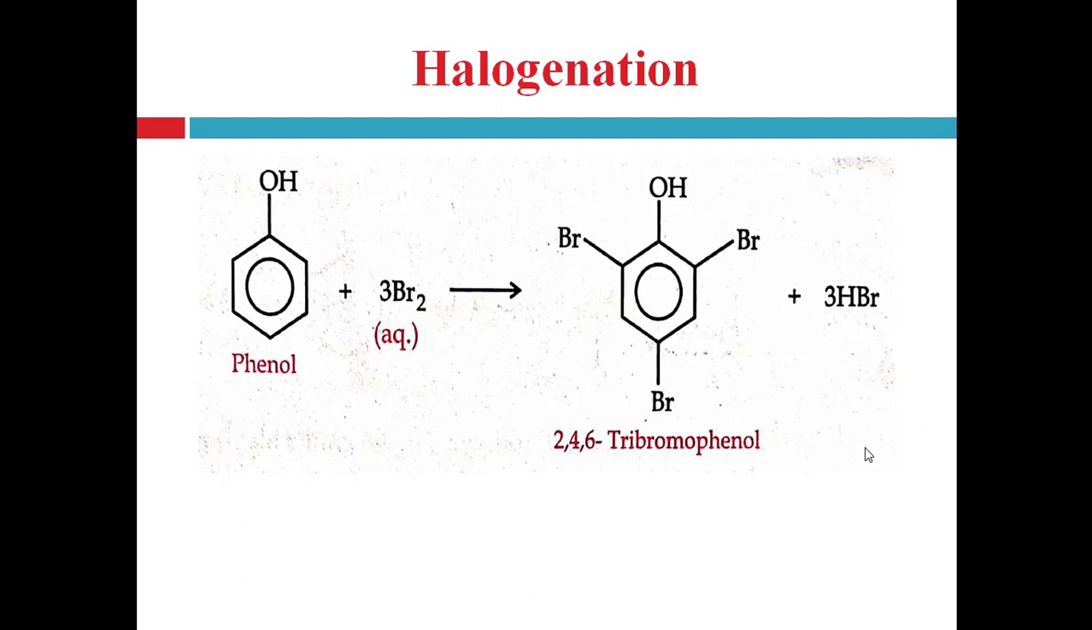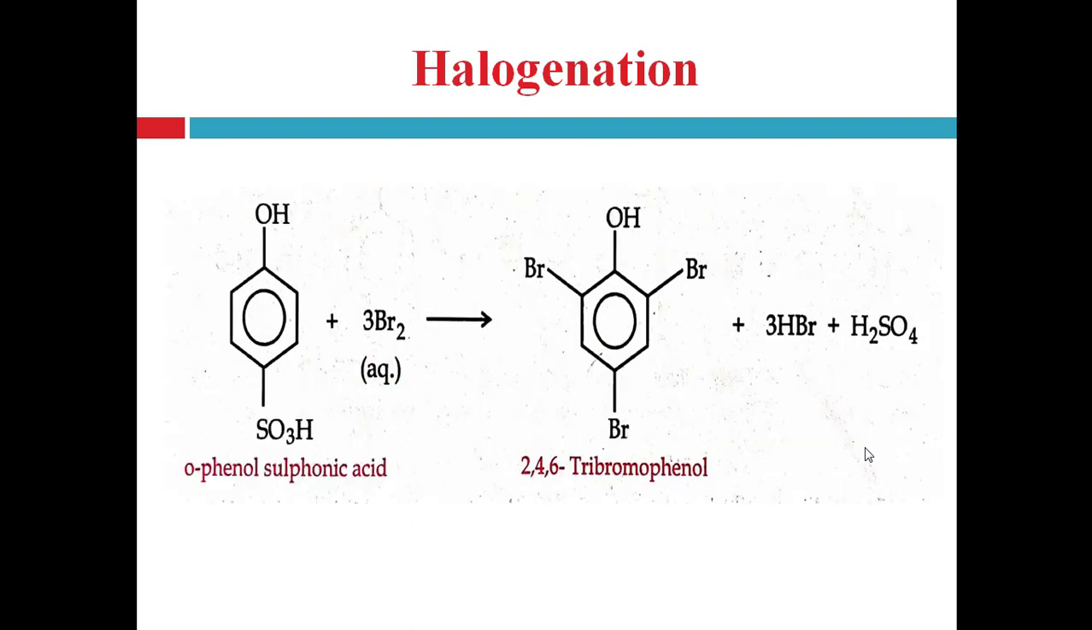Next one is halogenation, that means addition of halogens. Here the example of bromine is taken, right? So when phenol is reacted with an aqueous solution of bromine, that is bromine water, then it will form 2,4,6-tribromophenol, that is a polysubstituted or tri-substituted phenol, and liberate 3 molecules of hydrogen bromide.